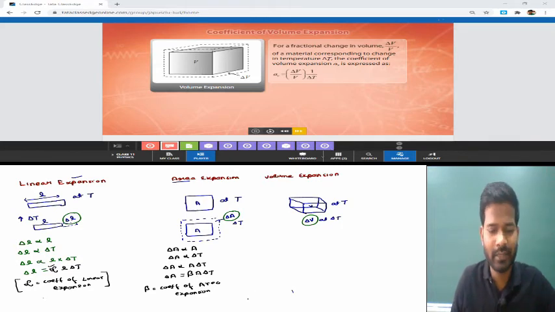Now, in this slide, we have given the volume expansion. Let us see what volume expansion is here.